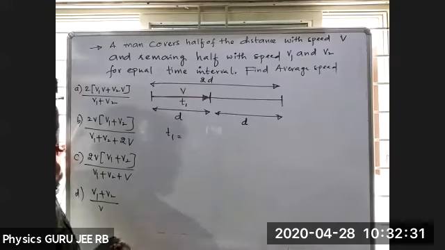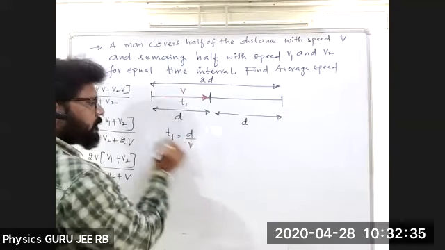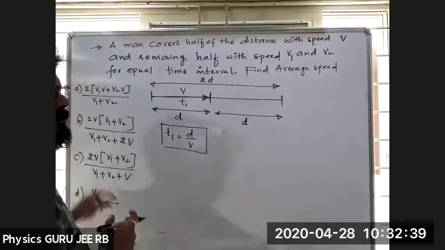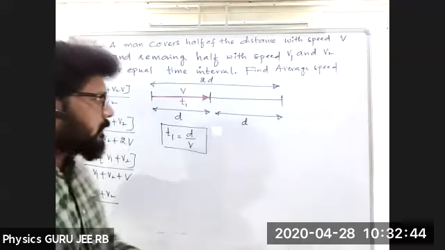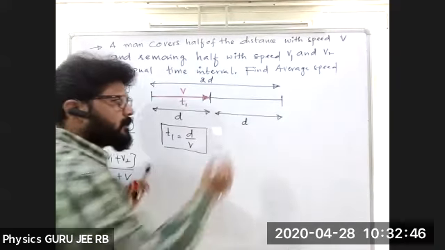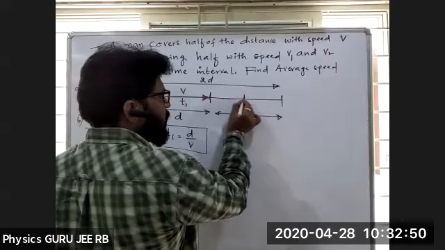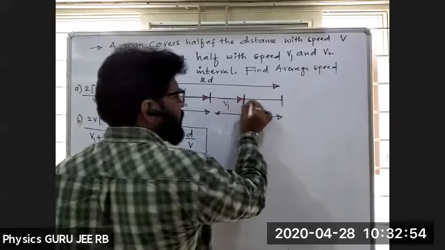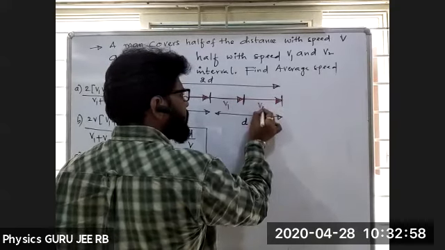What is the time T1 I can get? T1 is equal to D by V, am I right? I know the total distance, so we can calculate D here. Now he's saying that for the remaining half, it is equal time. That means till this point, half the time with the speed of v1, and the remaining half time with the speed v2.